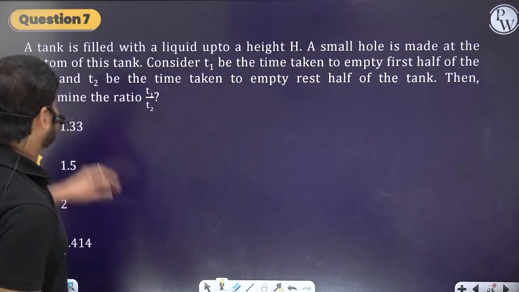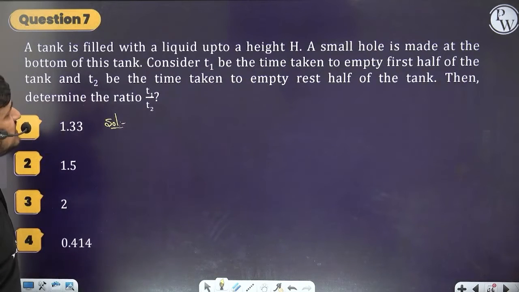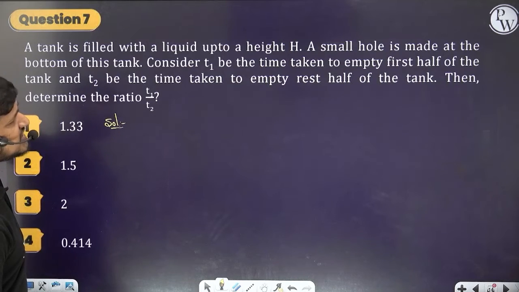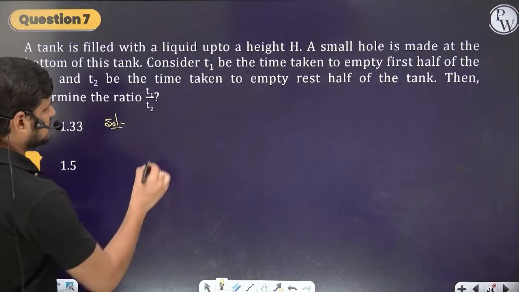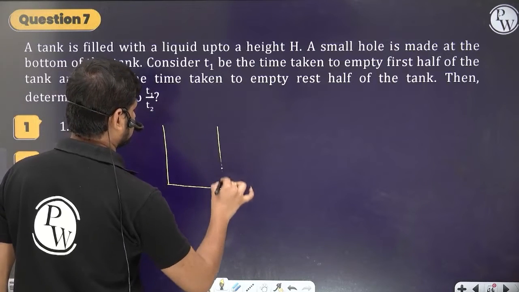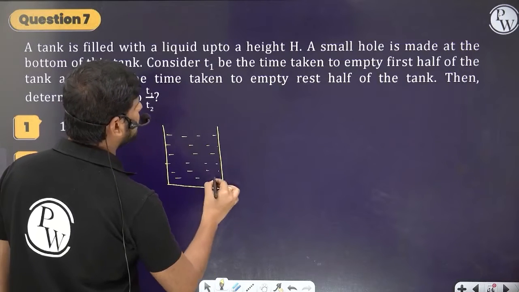Try this question on your own. A tank is filled with a liquid up to height h. A small hole is made at the bottom of this tank. Consider t1 be the time taken to empty the first half of the tank, and t2 be the time to empty the rest half of the tank. Then determine the ratio of t1 and t2. So let's see here. First, this is a container, an open container. A tank is filled with a liquid up to height h.